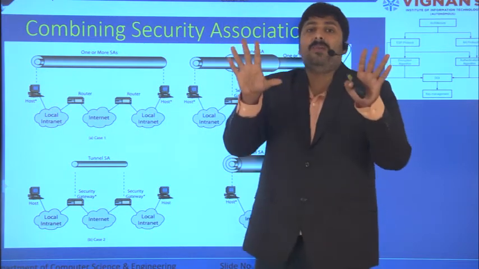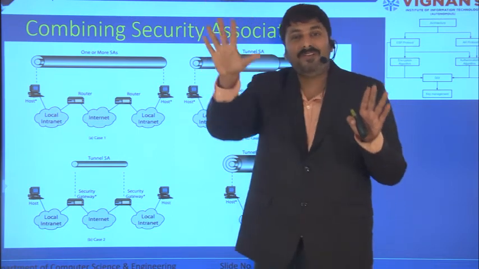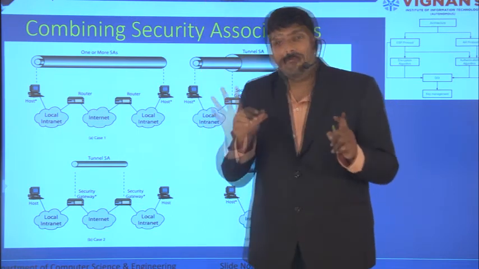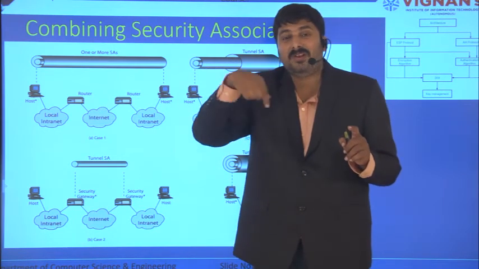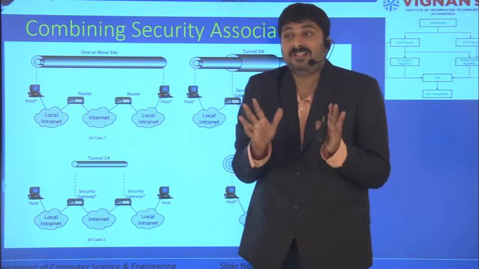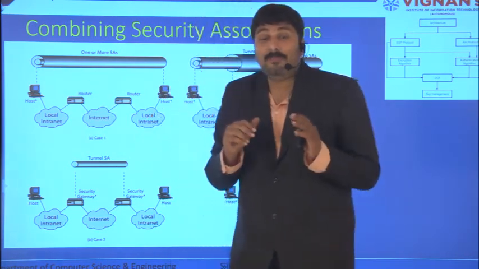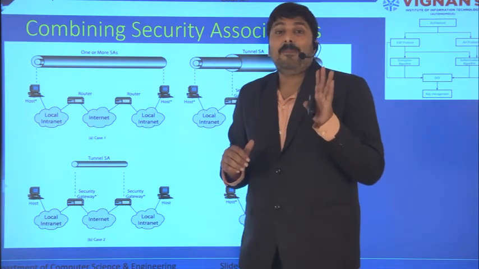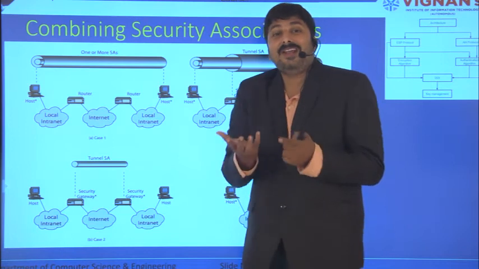For example, I have two applications, and my receiver also has two applications. When I'm sending from application 1 to application 2, which is on the other side, I require confidentiality. So definitely for that I'll use ESP. But if I am sending from application 3 to application 4, I don't require confidentiality. I require only authentication.